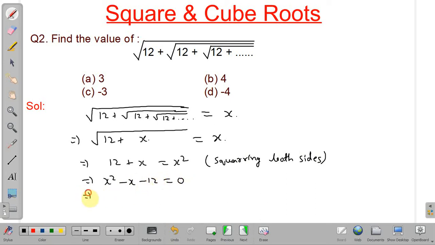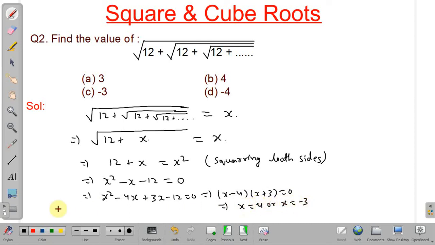So we will find the factors of x square minus 4x plus 3x minus 12 equal to 0. So we will get (x minus 4) into (x plus 3) equal to 0, and this will give x equal to 4 or x equal to minus 3.